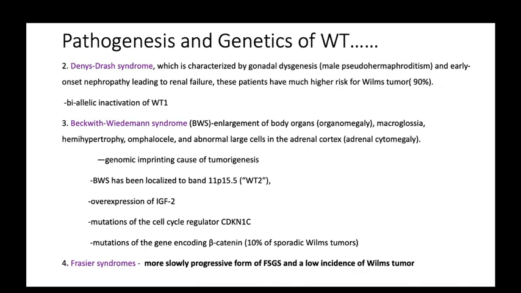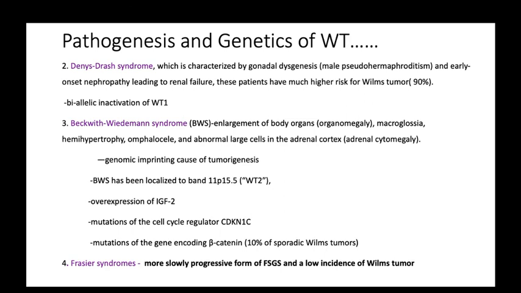Third syndrome is Beckwith-Wiedemann syndrome, BWS. Here there is enlargement of body organs, organomegaly, macroglossia, hemihypertrophy, omphalocele, and abnormal large cells in the adrenal cortex, adrenal cytomegaly. The genetic abnormality in this syndrome is genomic imprinting causing tumorigenesis.